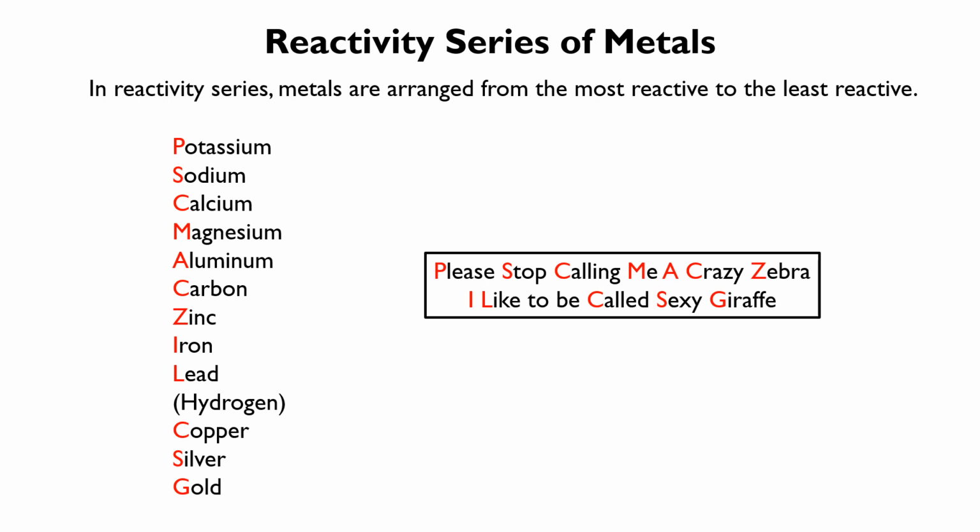Please stop calling me a crazy zebra. I like to be called sexy giraffe. Where P is potassium, S is sodium, C is calcium, M is magnesium, A is aluminium, C is carbon, Z is zinc, I is iron, L is lead, C is copper, S is silver, and G is gold.